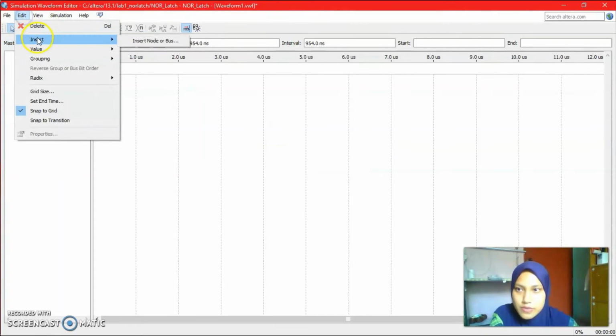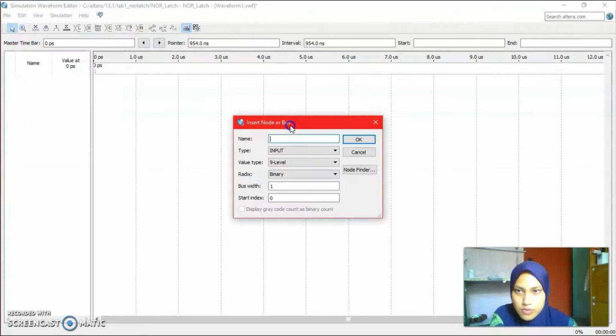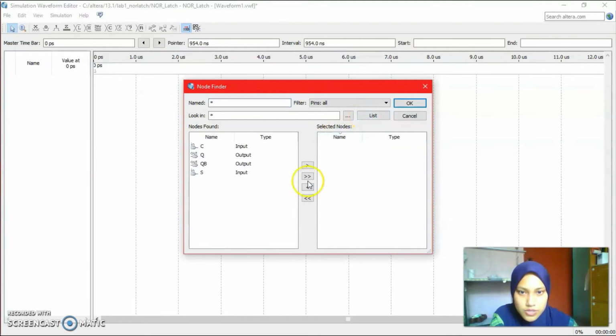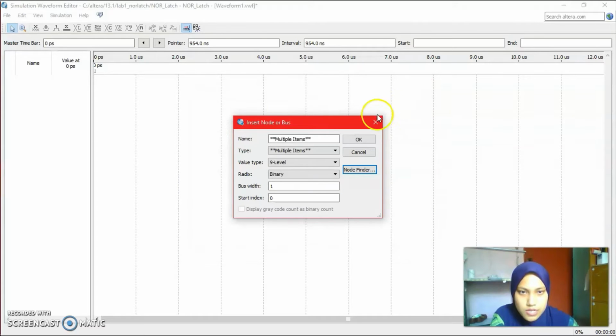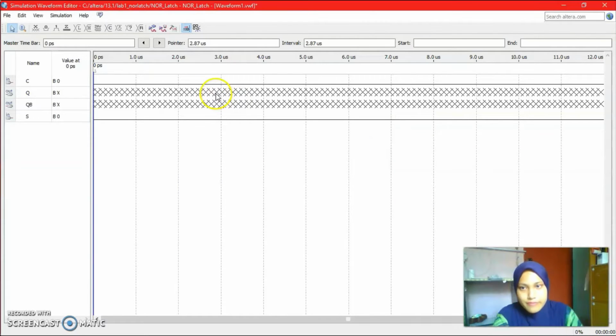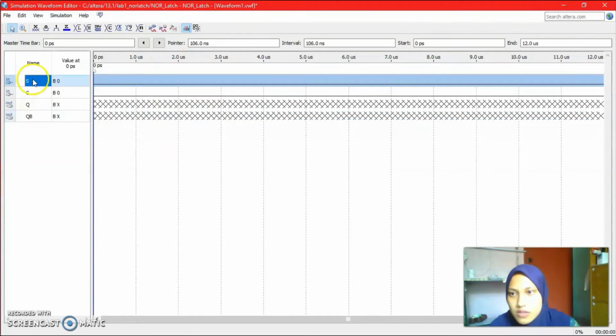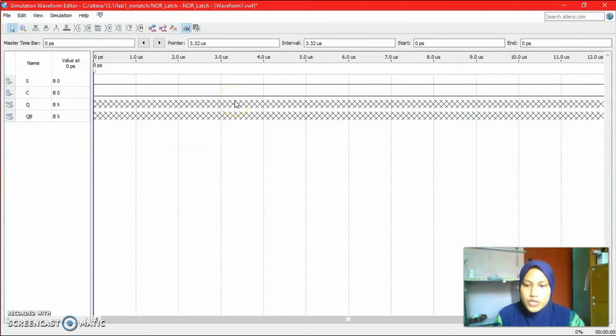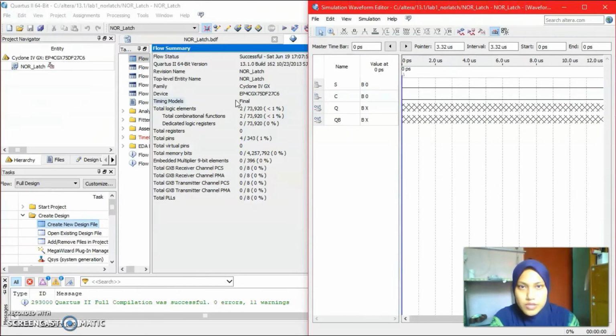And then we edit, insert the node or bus, we click node finder, and choose the whole thing and click OK and OK. So we have this timing diagram for it, S, C, Q, QB. So the inputs are S and C, the outputs are Q and QB. So the next step is we enter the timing diagram.